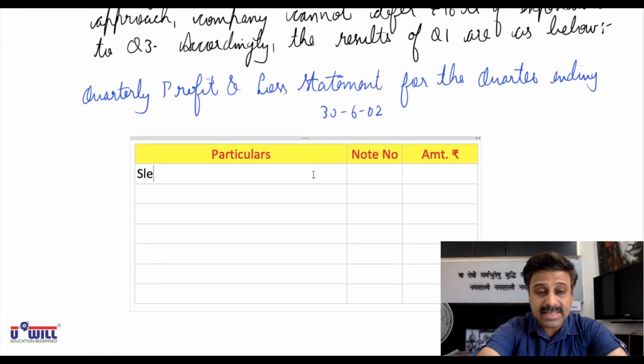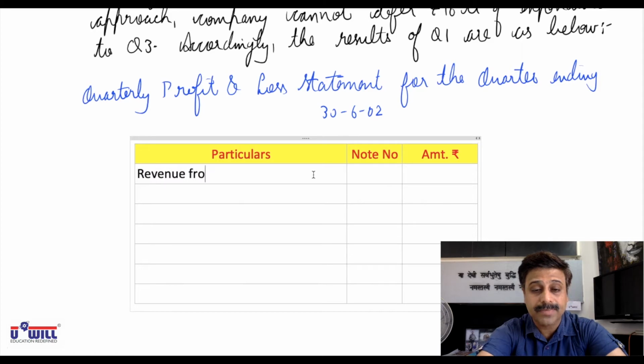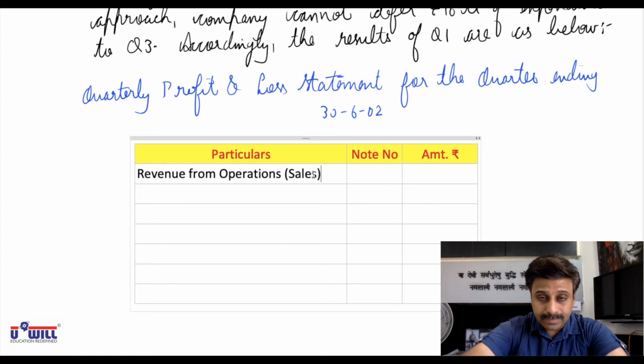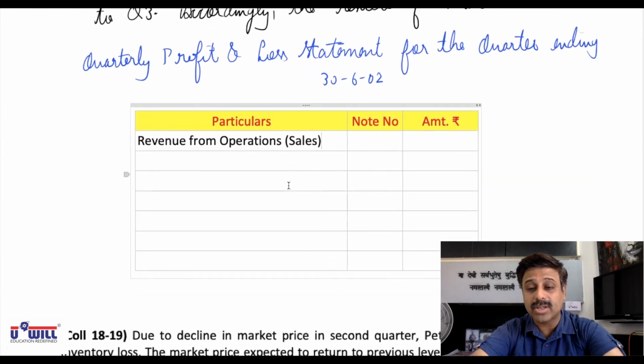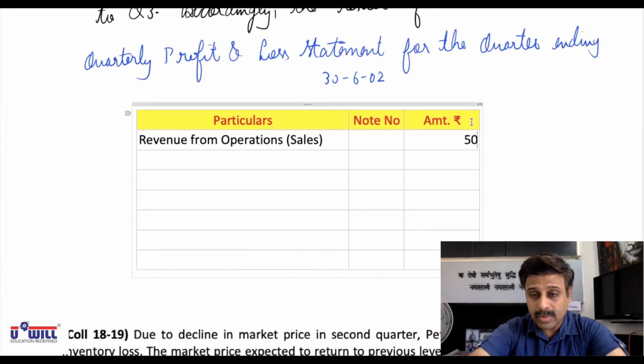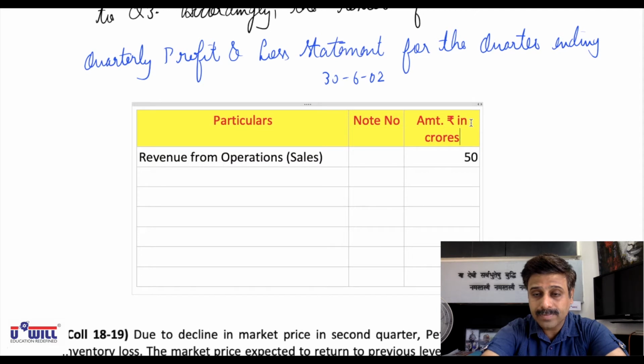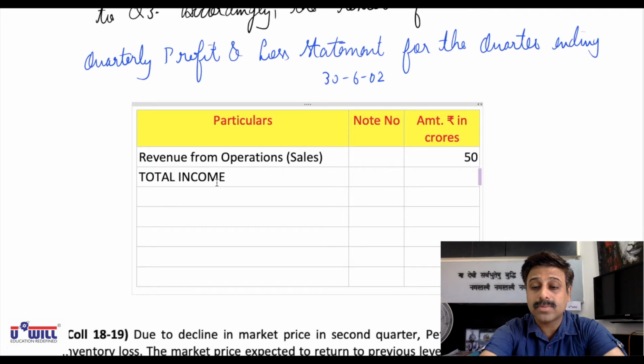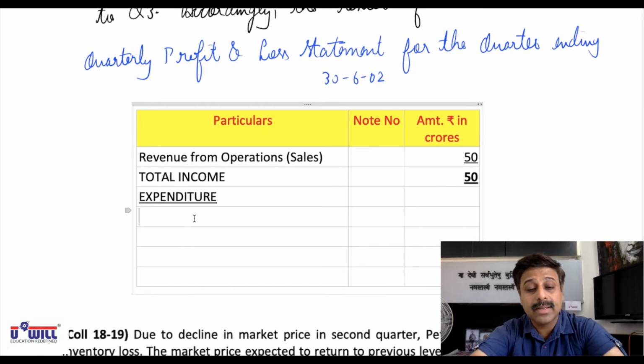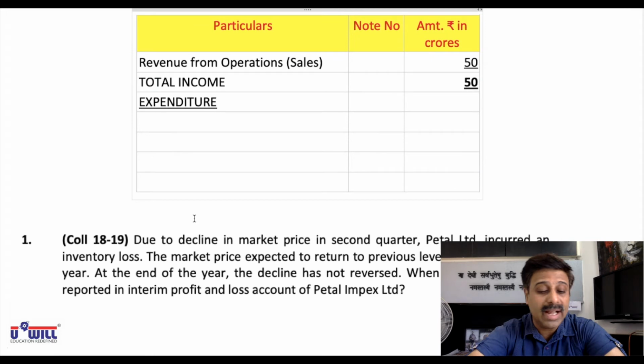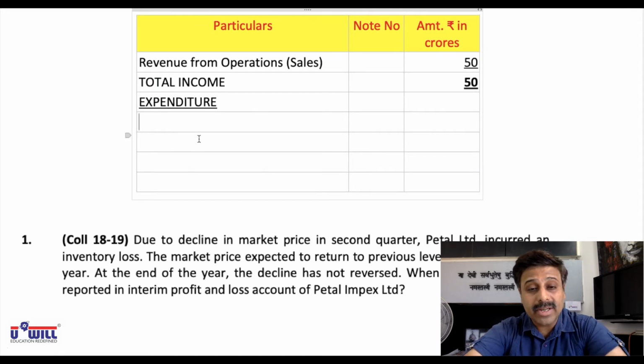So first we'll start with sales income, that is revenue from operations. You all can see 50 crores in quarter 1. We write rupees in crores. Now total will also be 50 crores. From that we have to minus the expenses. Now, which all expenses are there? If you go as per the company's format, then we don't have first one, cost of raw material consumed, purchases,